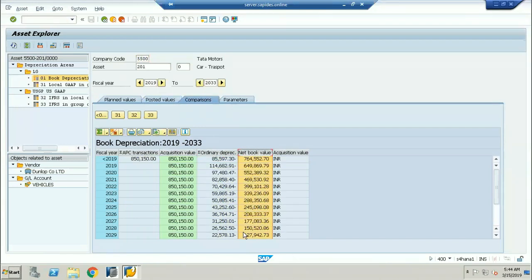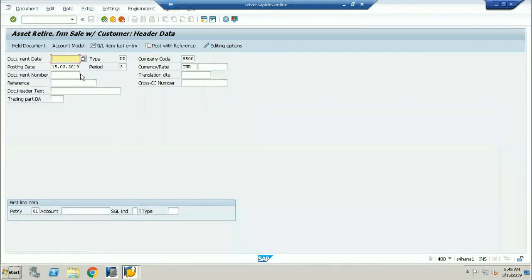Now, let us assume that after 1 month, due to some issues in my company, I would like to sell this asset to a customer. I'll go to the sale of assets. Today, the date is 15/03/2019. I'm writing here sale of asset. Now 01 means we are going to be selling an asset to a customer here.